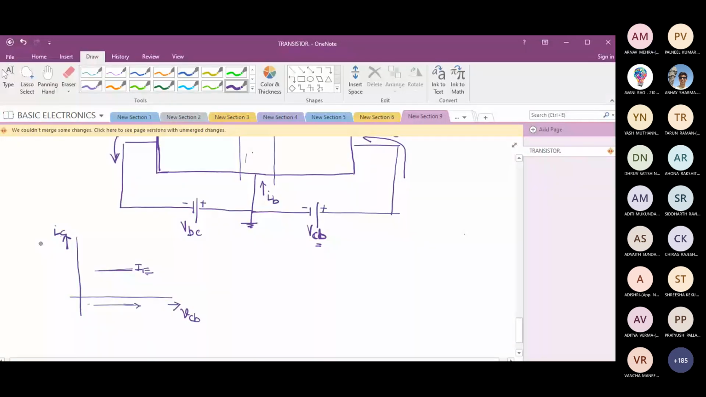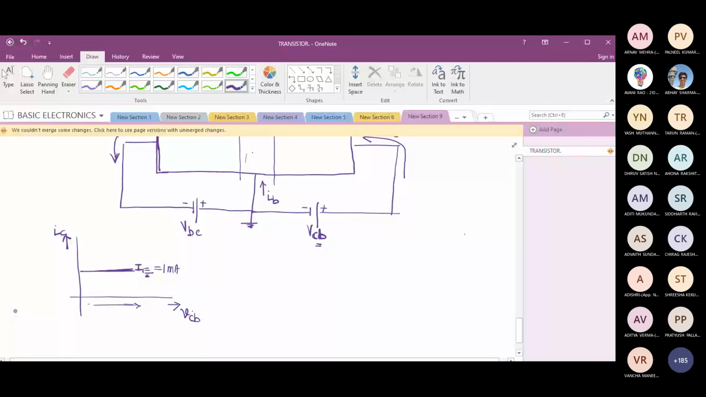It's a plot of output voltage versus output current for a constant value of input current. If I keep IE constant, say at 1 milliamp, for example, will I get almost 1 milliamp collector current if I do this type of arrangement? Yes. So this is what we are going to get: almost a constant 1 milliamp of current.